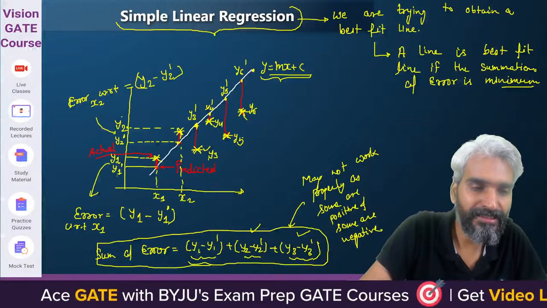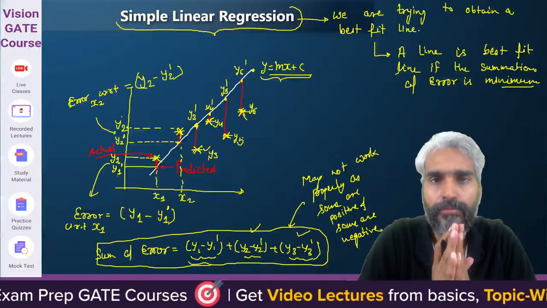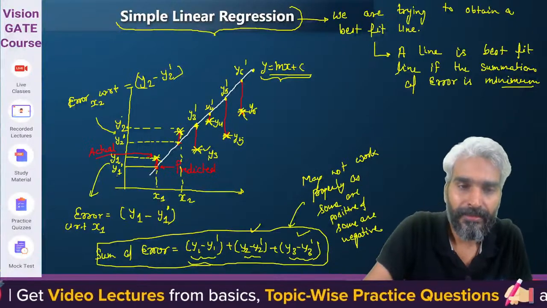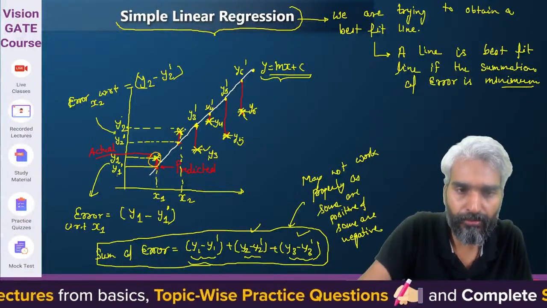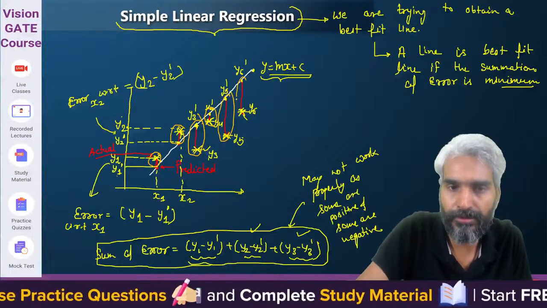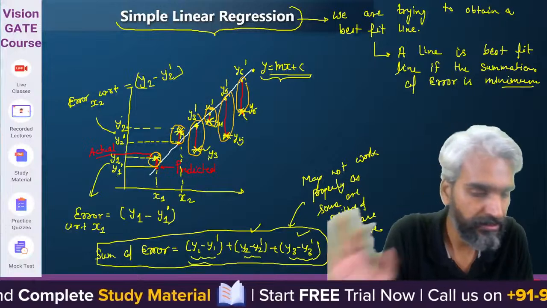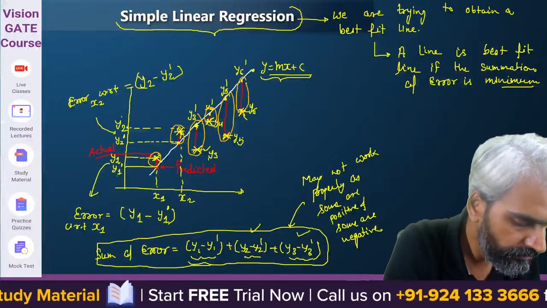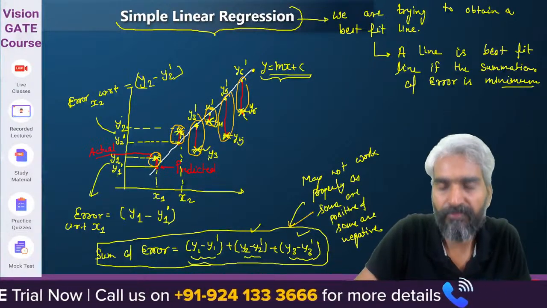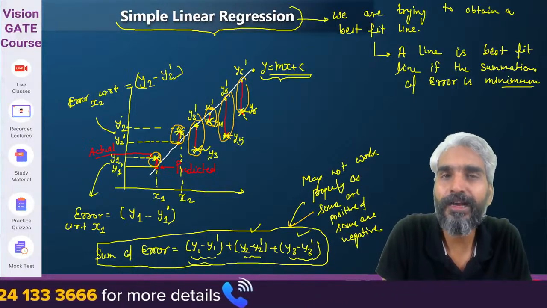So we will not use the direct error, but we will try to minimize the squared error, because if we are squaring something, then whatever this error is, it will become positive. So if we are trying to minimize this, then ultimately the error will be minimized. Yes or no? So we will not use such an error minimizing function, but we will use the squared error. We will try to minimize the squared error.